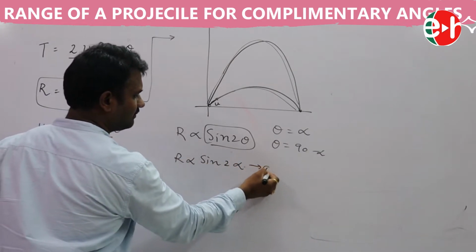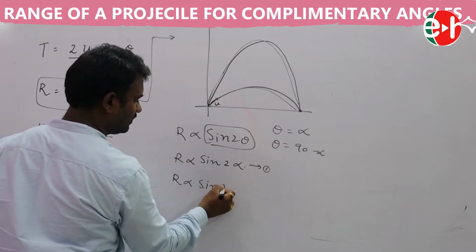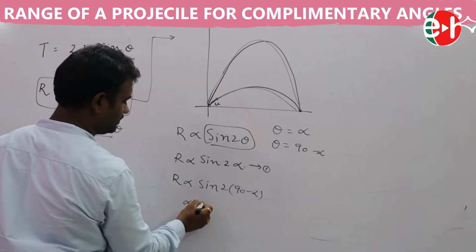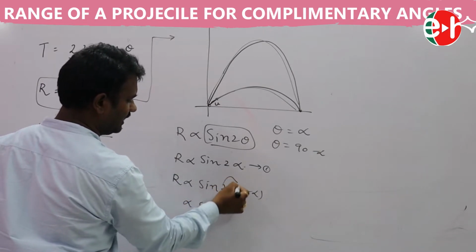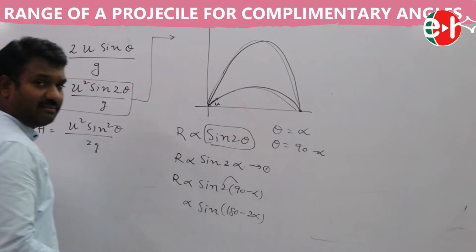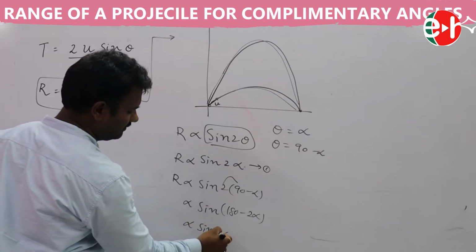This is case 1. In the second case, R is proportional to sin 2 into (90 minus alpha), so proportional to sin (180 minus 2 alpha). What is sin (180 minus 2 alpha)? It is nothing but sin 2 alpha.